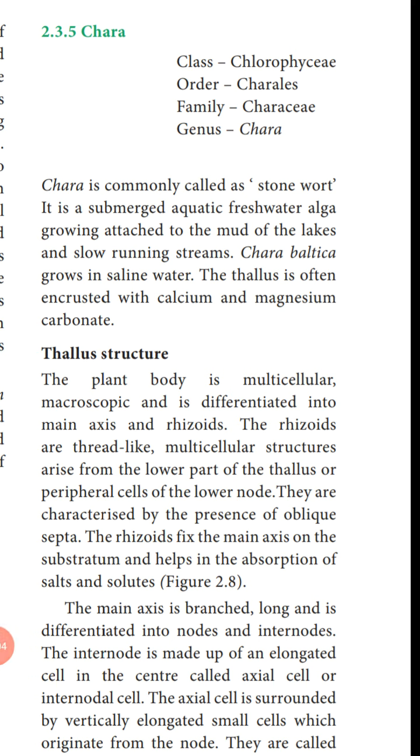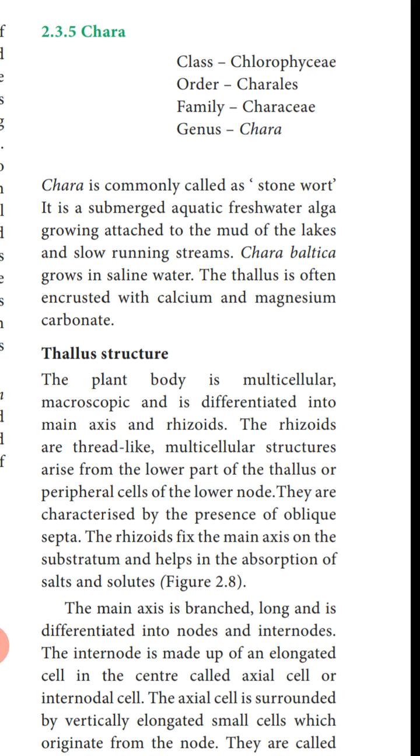Children, the next topic for today's class is Chara. Here, Chara is a representative species of the class Chlorophyceae. So here you are going to study one member of the class Chlorophyceae, Chara. Class Chlorophyceae, order Charales, family Characeae, genus Chara.